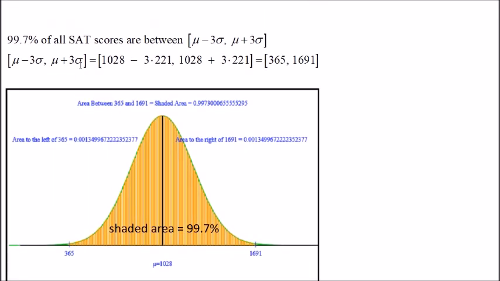The empirical rule also says that 99.7% of all SAT scores will lie between mu minus 3 sigma and mu plus 3 sigma. In this case, the population mean once again is 1,028, minus 3 times the standard deviation, and 1,028 plus 3 times the standard deviation. Simplifying, we get 365 and 1,691.